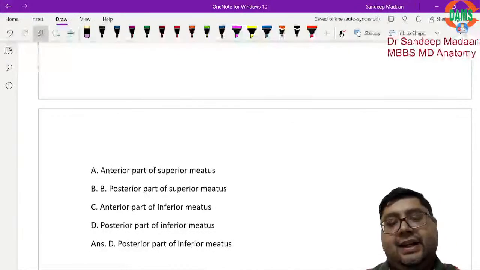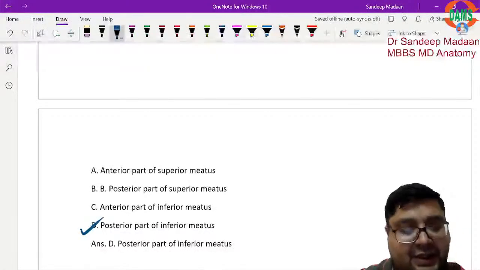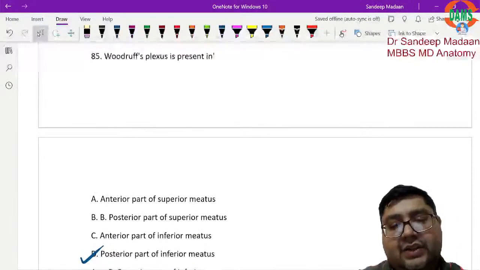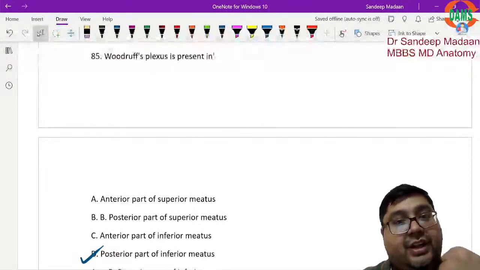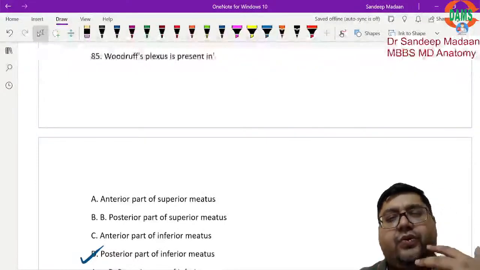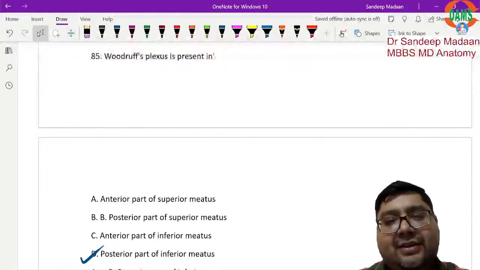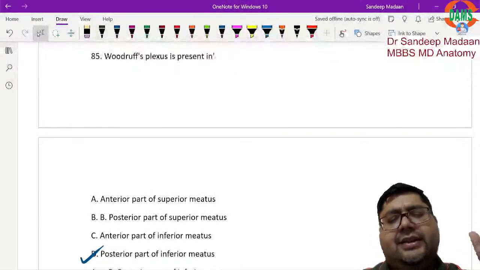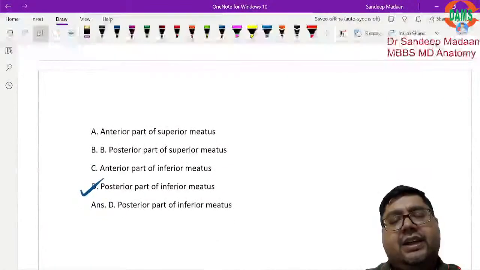Woodruff plexus is present in the posterior part of inferior meatus. That is why it is concerned with posterior epistaxis. There is a posterior drip, posterior nasal drip, so that has to be protected. So basically it is more of a clinical term. Anatomically it is not as well established, although a lot of research has been done and a lot of papers have been published, but the conclusion is that it is the venous thing.